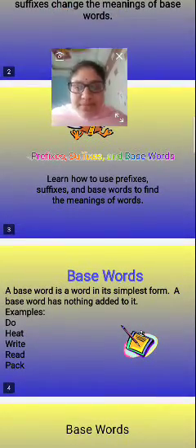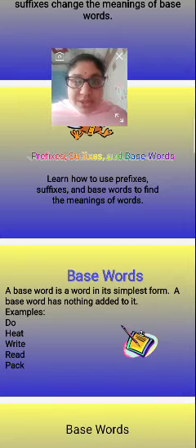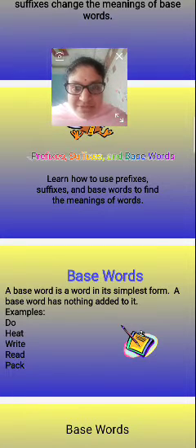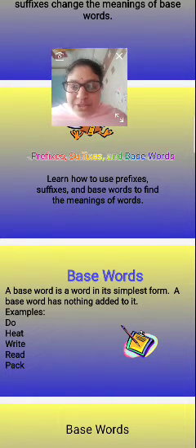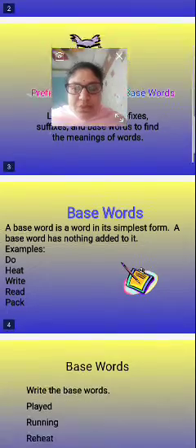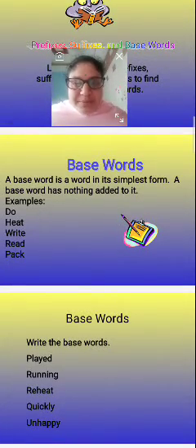Prefixes, suffixes and base words. Learn how to use prefixes, suffixes and base words to find the meaning of words. So, what are the base words?